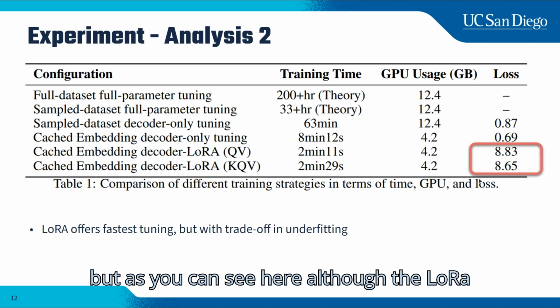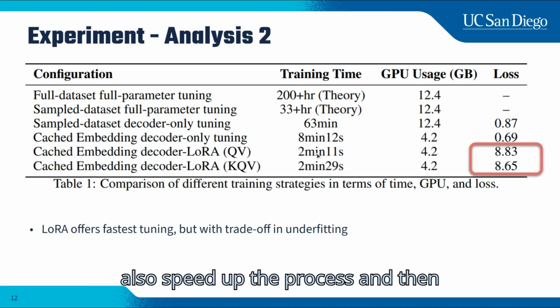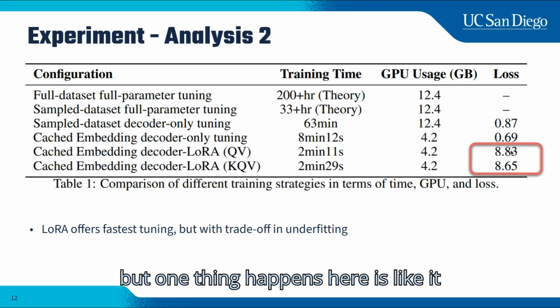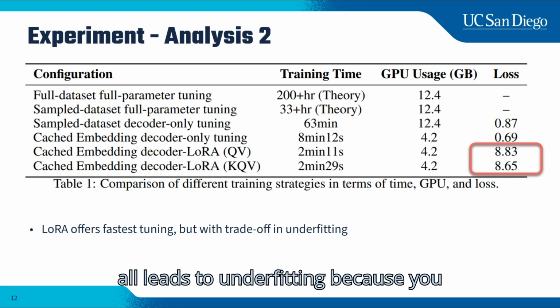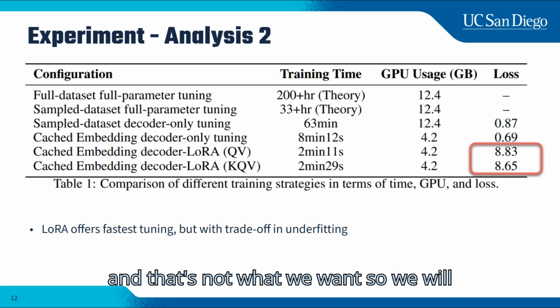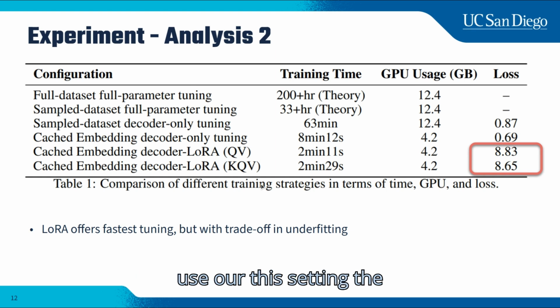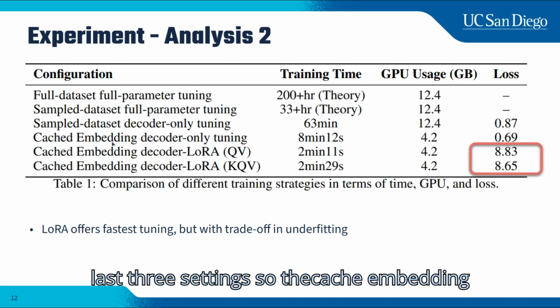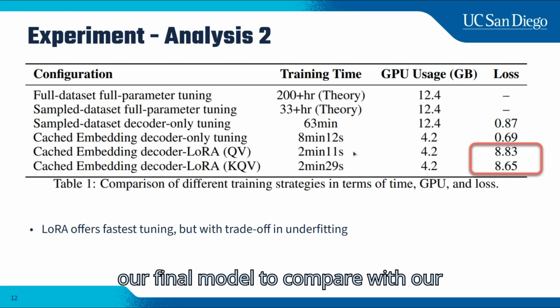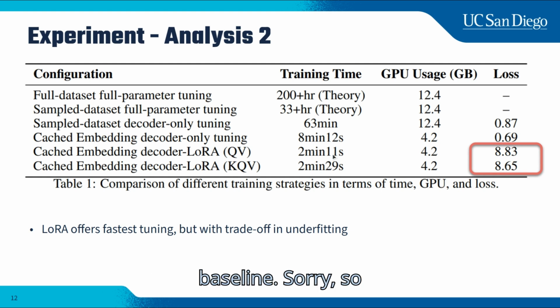So it's super fast. And then finally, we do use LoRA. But as you can see here, although LoRA also speeds up the process, one thing happens here: it all leads to underfitting because the model became much simpler, and that's not what we want. So we will use the last setting, the cache embedding decoder-only tuning. This setting is our final model to compare with our baseline.